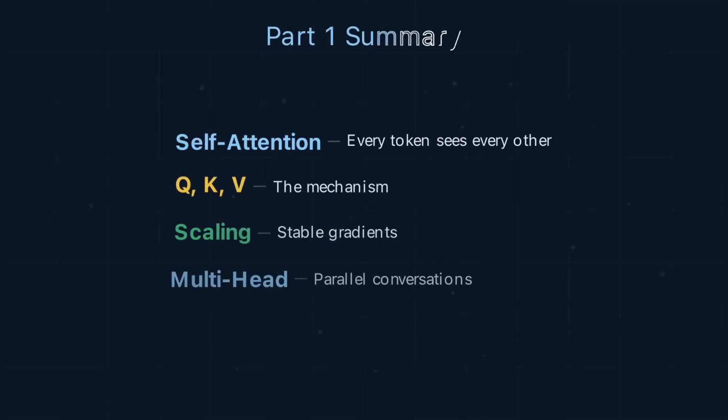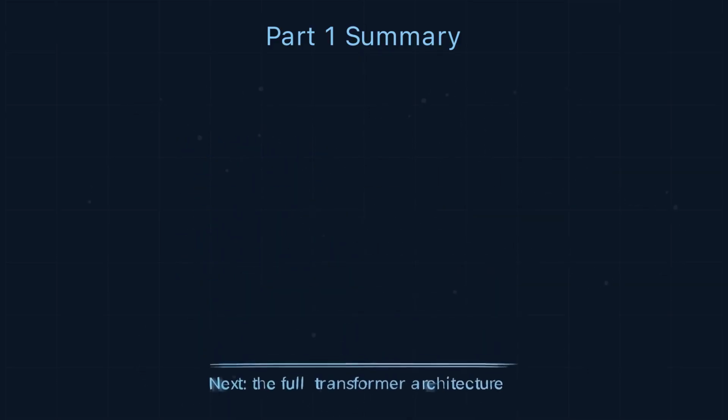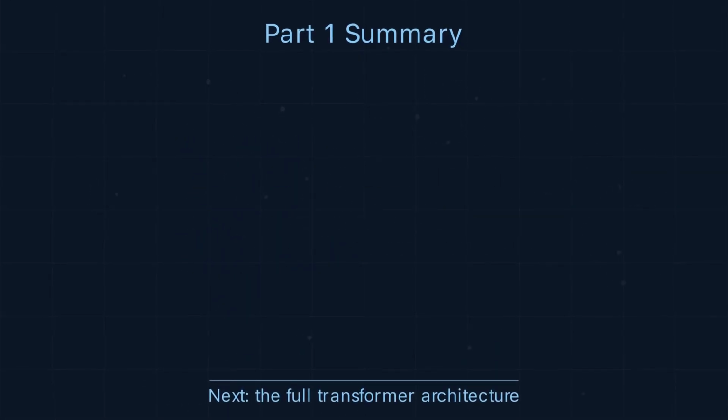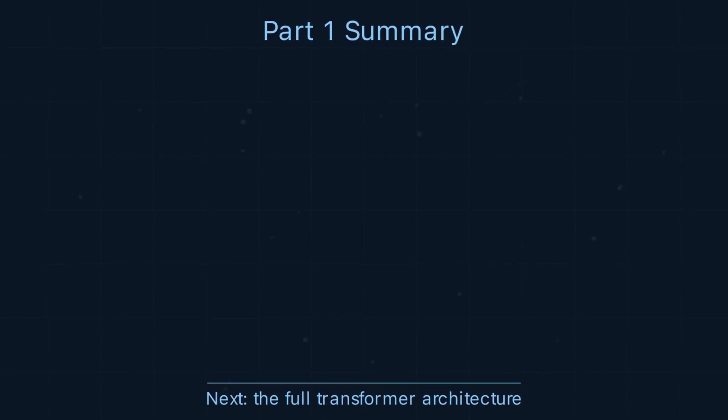Self-attention, every token sees every other. Query key value, the mechanism. Scaling, stable gradients. Multi-head, parallel conversations. Next, the full transformer architecture.